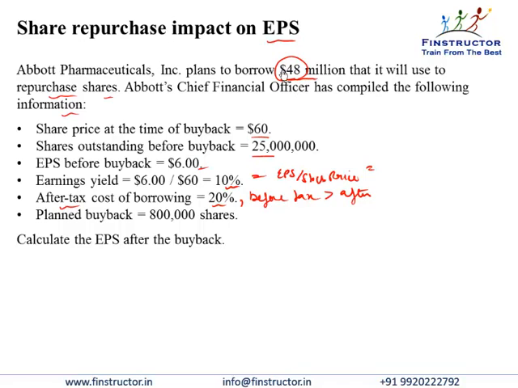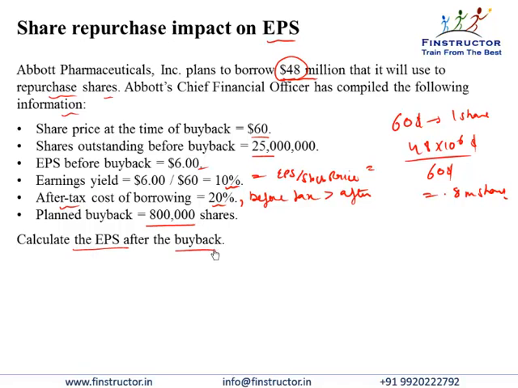With $48 million and $60 per share, how many shares would the company be able to buy back? $60 we need to pay for one share. So for $48 million, that is 48 into 10 to the power 6, and at a price of $60 per share, we'd be able to buy back 800,000 shares or 0.8 million shares. So the company plans a buyback of 0.8 million shares.